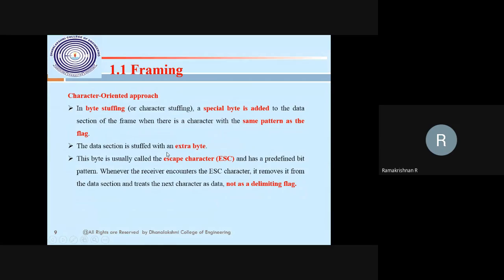Then we need to add an extra byte. Byte is nothing but 8 bits. So we have to add an extra byte, and that byte is called an escape character. It has a predefined bit pattern. Whenever the receiver encounters the escape character, which I said is the at symbol here, it removes it from the data section. It treats the next character as data, not as a delimiter. This is what you have to understand about the character oriented approach.